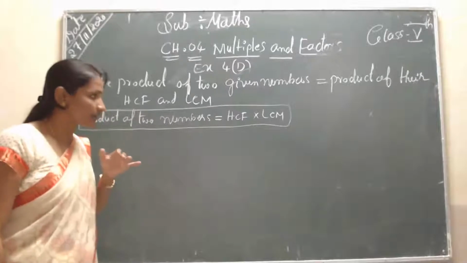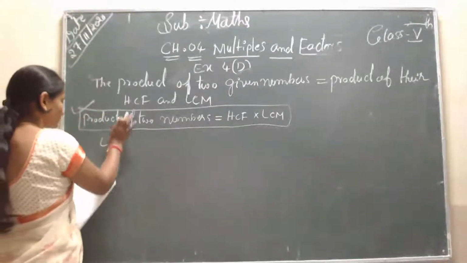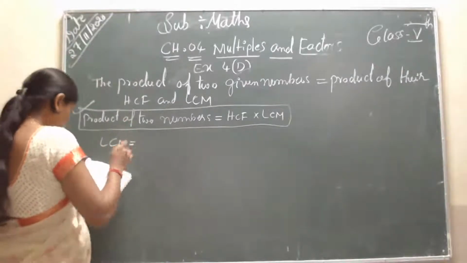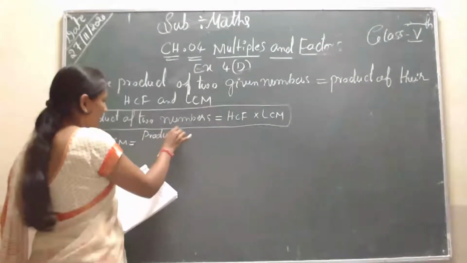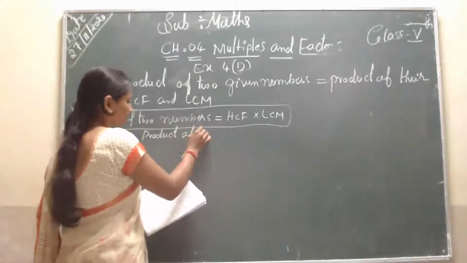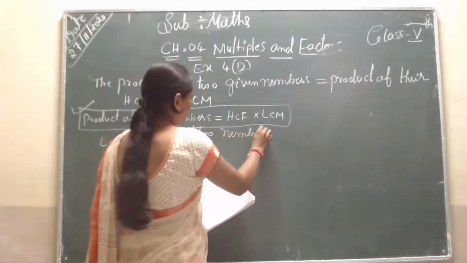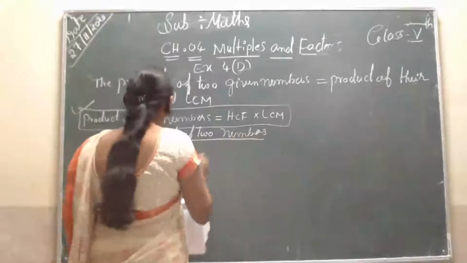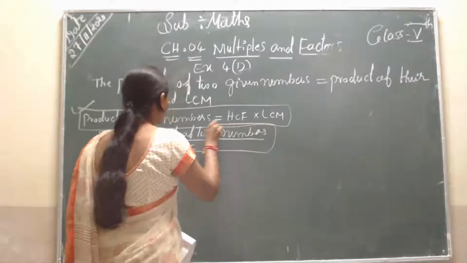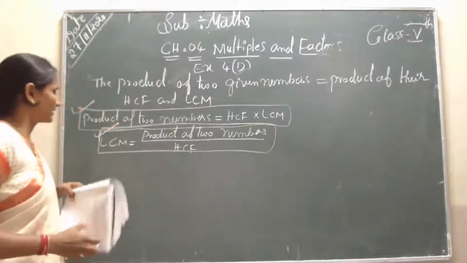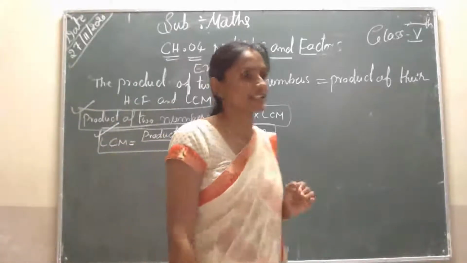Sometimes you have to find the LCM, so you write the formula for the LCM. To find the LCM, you apply this formula: the LCM is equal to the product of the two numbers divided by the HCF.